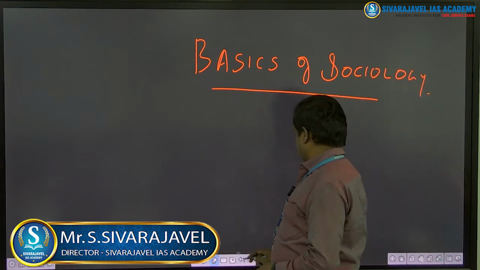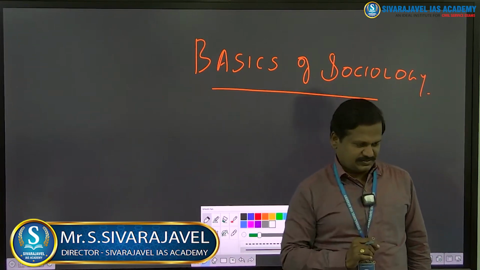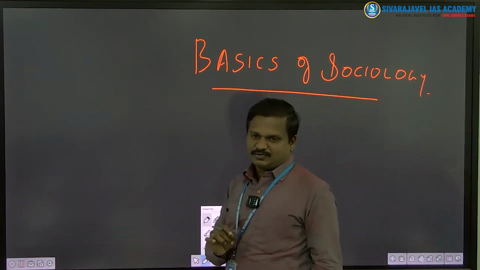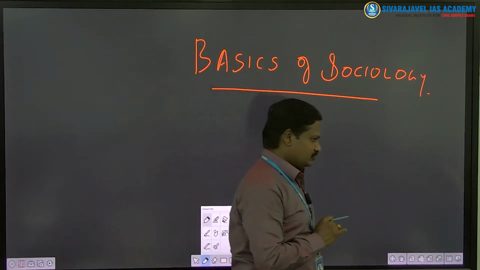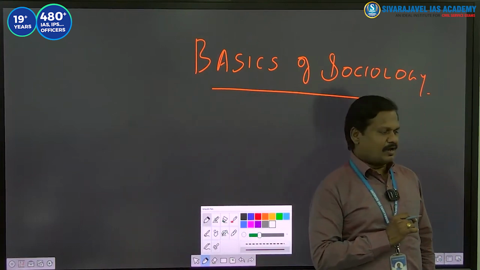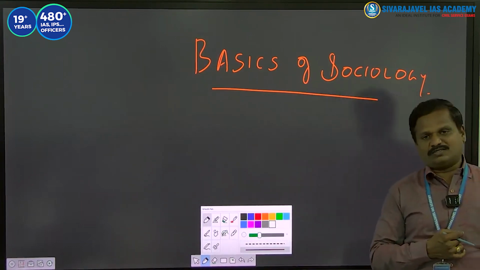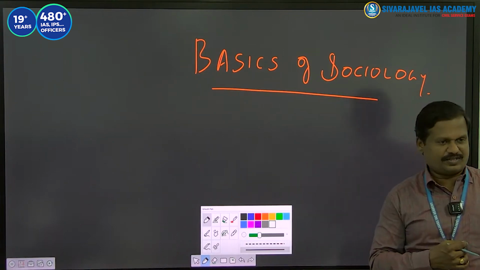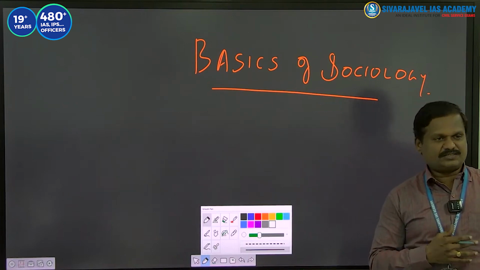See, what is this basics of sociology? This basics of sociology is nothing but 7 classes which I have decided to give to all the students who are in the preparation for sociology optional paper, and also those who are thinking about selecting sociology as their optional for their UPSC civil services examination for the year 2025. So the basics of sociology consists of 7 classes.